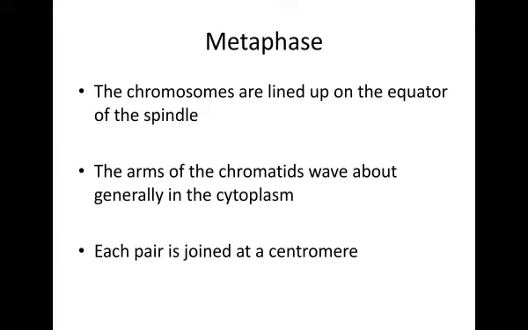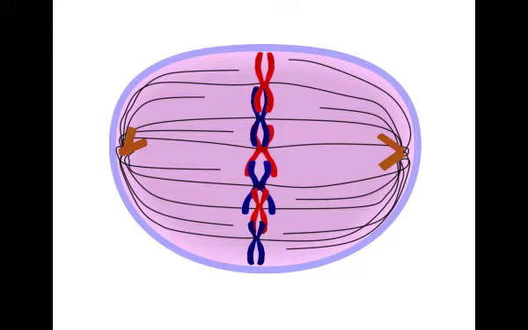Metaphase. The chromosomes are lined up on the equator of the spindle. The arms of the chromatids wave about, generally in the cytoplasm. Each pair is joined at a centromere.